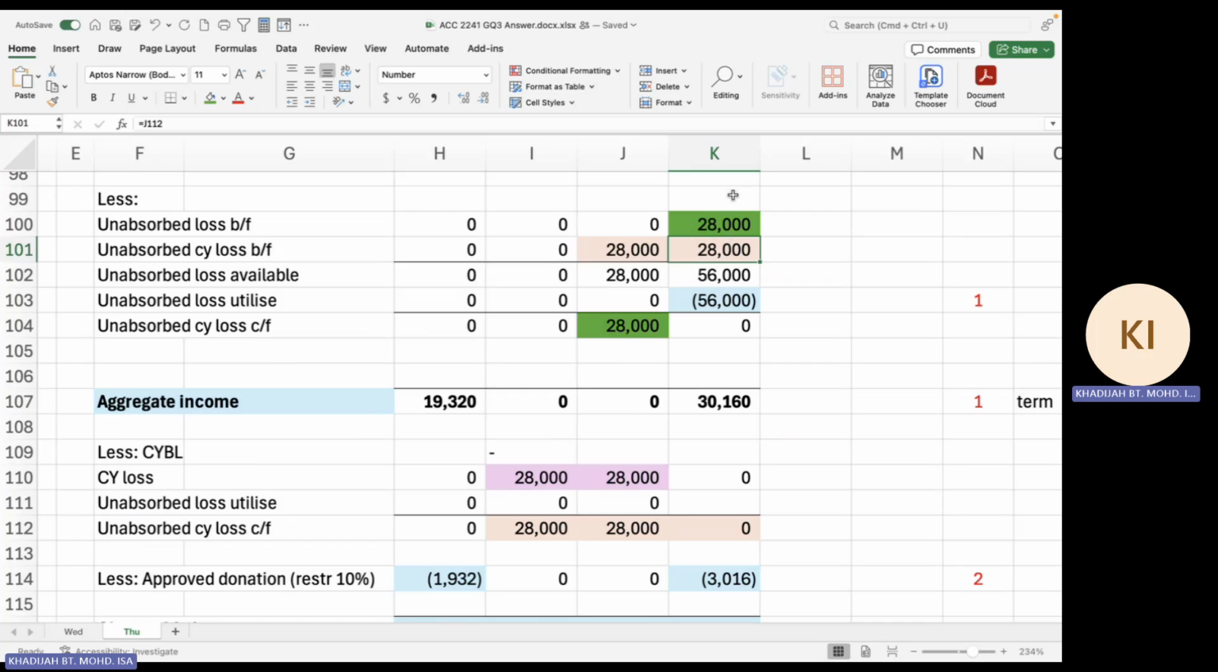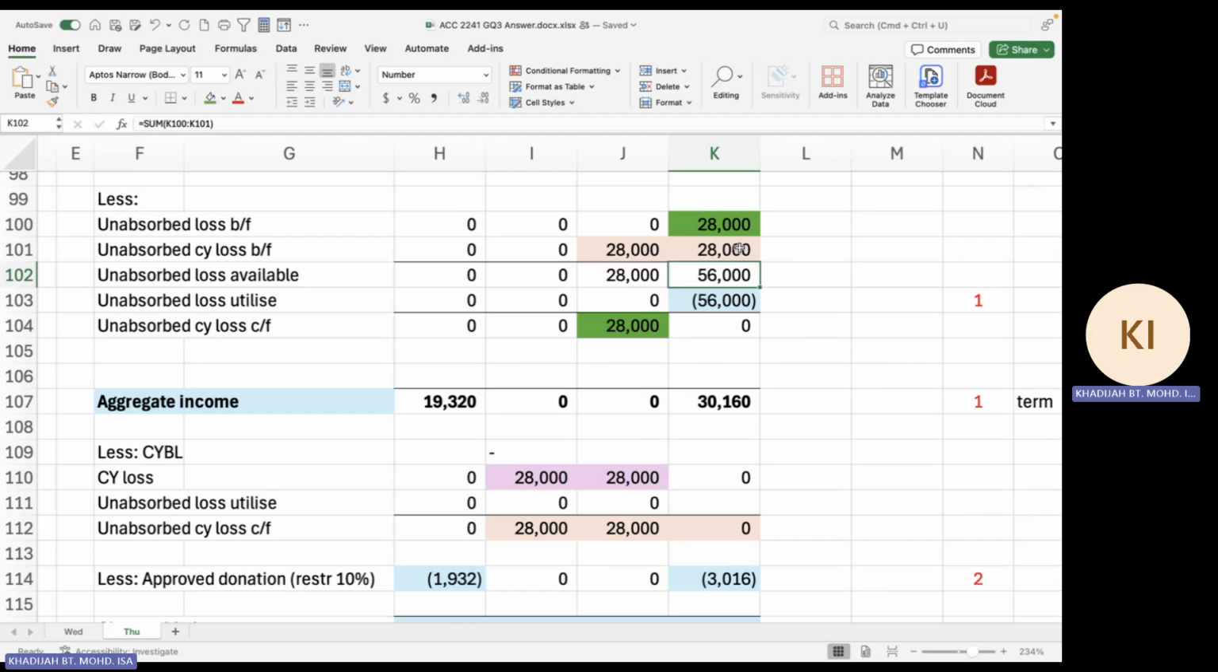One is the unabsorbed loss brought forward, which actually comes from here, right? It's green and green. I put it green and green. So the loss here is not utilized, so you carry it forward to next year, and it becomes unabsorbed loss brought forward. But you also have the loss from the current year, which is from here. So this loss now becomes the unabsorbed current year loss, which you brought forward from the previous year. So the total loss you have now, from the previous year and also from the current year, is 56,000.